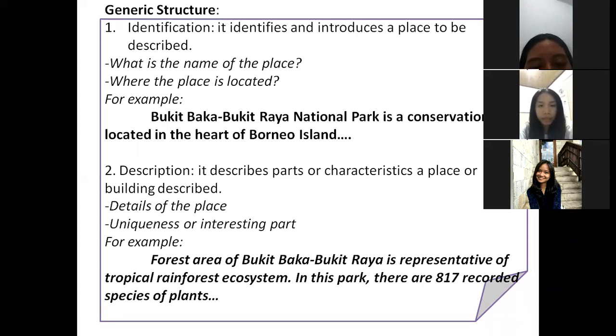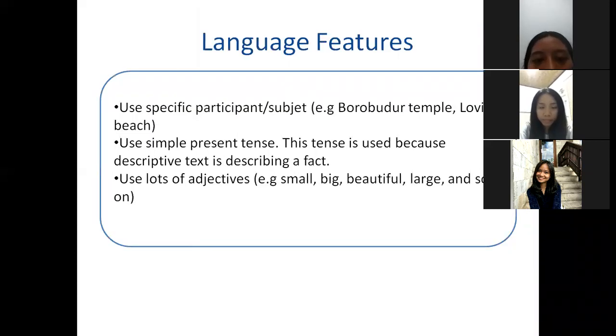Okay. All right. Next is the language features. The language features used in the descriptive text, as you can see on the slide. First, use a specific participant or subject. You will mention the specific participant or subject that you will describe. For example, Borobudur Temple, Prambanan Temple, Danau Toba Lake, or Lovina Beach.